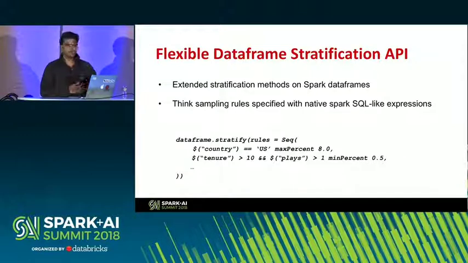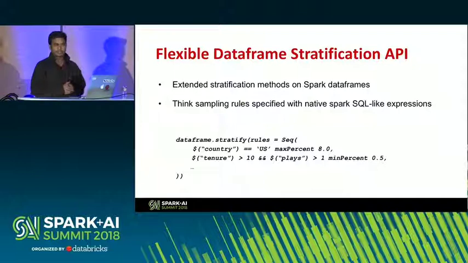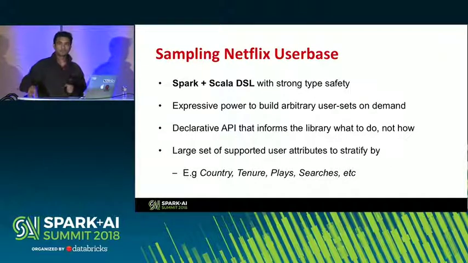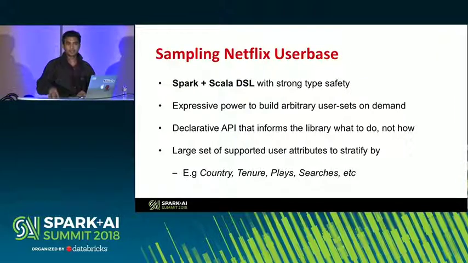Similarly, the next rule says, apart from meeting the previous condition, I also want to make sure that the subset of the data frame that I stratify also has tenure greater than 0 and number of plays greater than 0. These are the values in the columns. And I want to make sure that there's at least 0.5% of rows satisfying that condition, right? So this is a generalized, not really type-safe sort of API on a data frame that can have an arbitrary set of columns. Our initial use case was to do it on our user data frames that essentially store metadata about all the Netflix users.